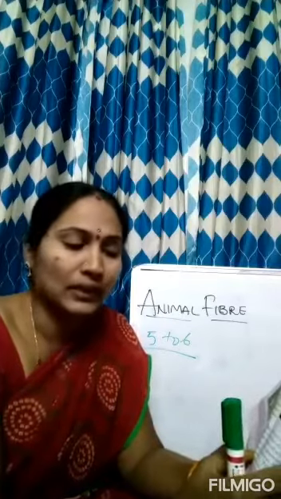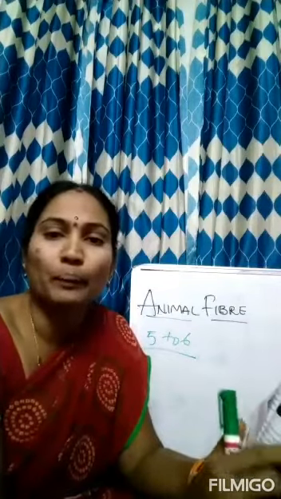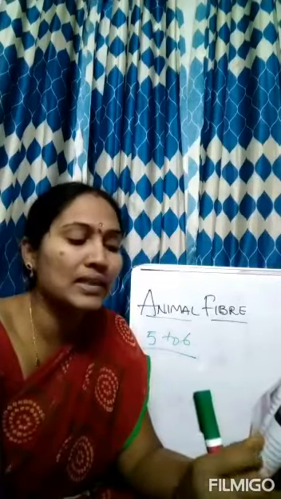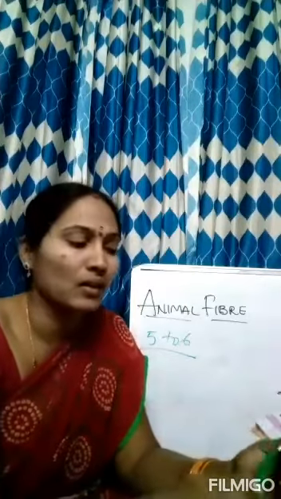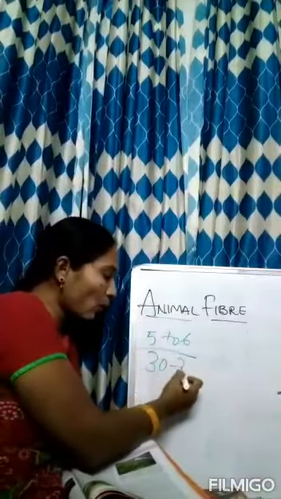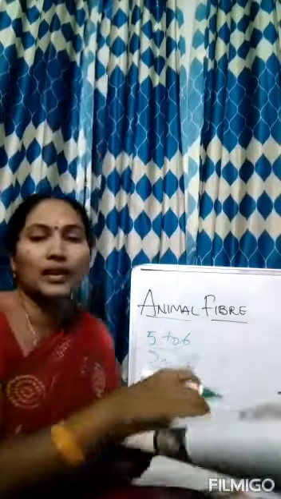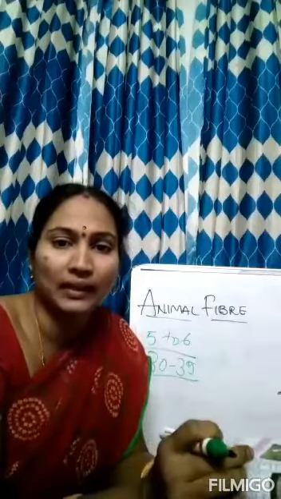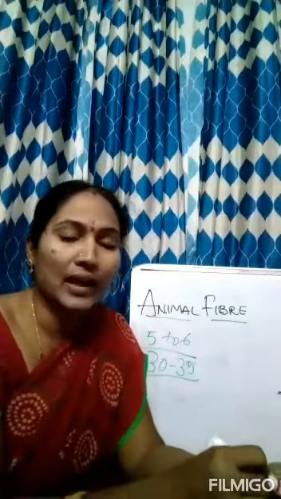After 30 to 35 days, the caterpillar stops eating and settles at a particular place. How many days? After 30 to 35 days, nearly 1 month, the worms keep eating day and night. Then after 1 month or 35 days, the caterpillar stops eating and settles at a particular place.